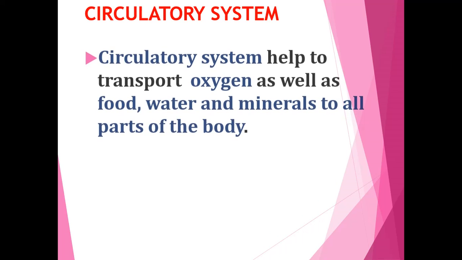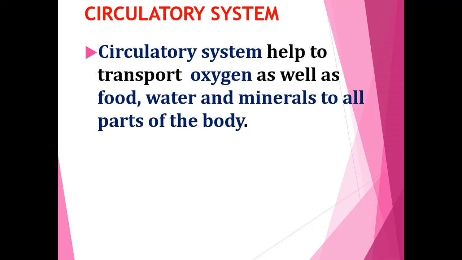Not only that, we are respiring oxygen with the help of lungs. After breathing in oxygen, it has to be taken to all cells of the body, isn't it children? So this is also done by the blood. So blood is the circulatory fluid that transports oxygen and digested food to all the cells of the body.